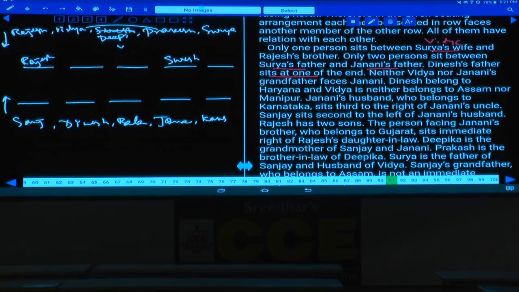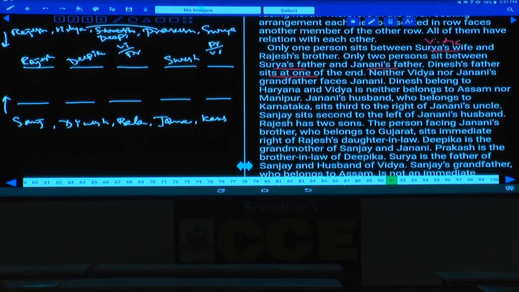If Vijay is here, then Prakash will be here. Or if Vijay is here, Prakash will be here. Isn't it? Then who is the person left over here? Rajesh, Vijay, Prakash and Surya are placed, so Deepika will be left over, and Deepika will be at this place. Done? Now these are the persons who are facing towards south.